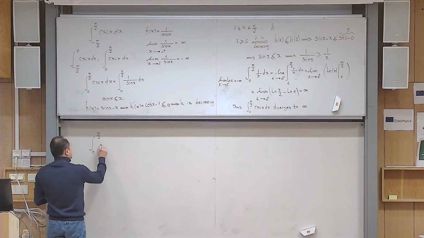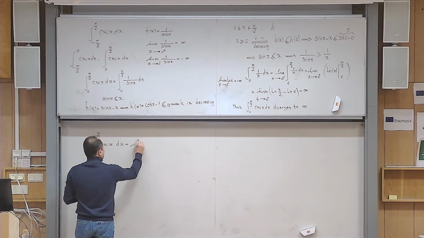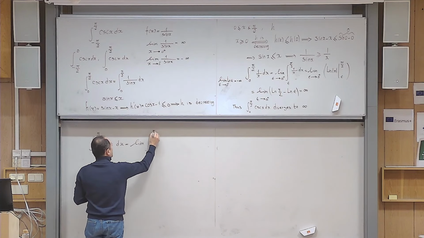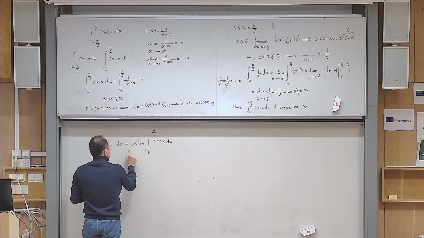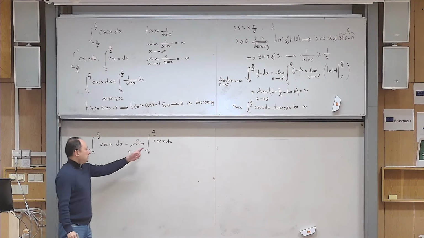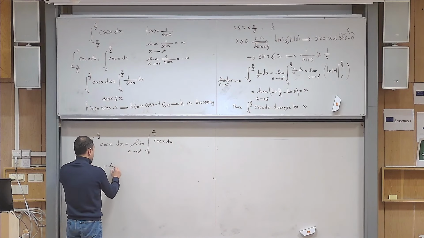But here, let me start tackling the problem from the beginning and say that, okay, I write the definition, integral from epsilon to pi over 2, and then I have cosecant x dx, as epsilon goes to 0 from the right hand side. But what is the integrand here? Okay, so let me think a little bit. I have some part of it in my memory.